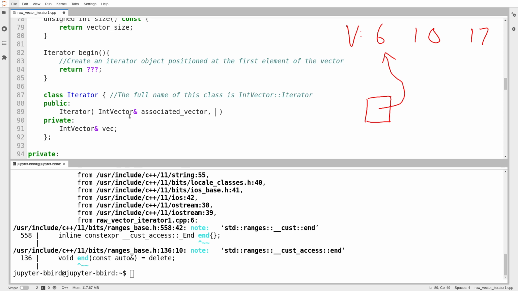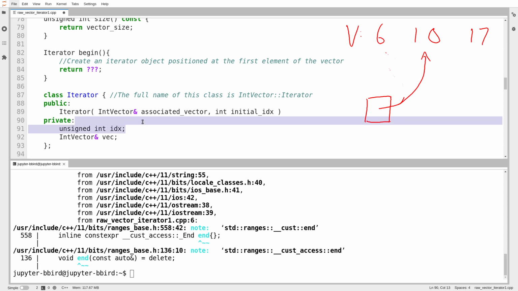The other thing I want to do when I create the iterator is to say, what index is the iterator positioned at? So the iterator I have drawn on the screen is positioned at index 0. But in general, an iterator can be positioned just about anywhere. It can be positioned here, it could be positioned at the end of the vector, it could even be positioned at some invalid location past the end. When I create the iterator, I need to know where it is positioned. Actually, I guess I should use unsigned int for that. The iterator will also internally store what index it refers to.